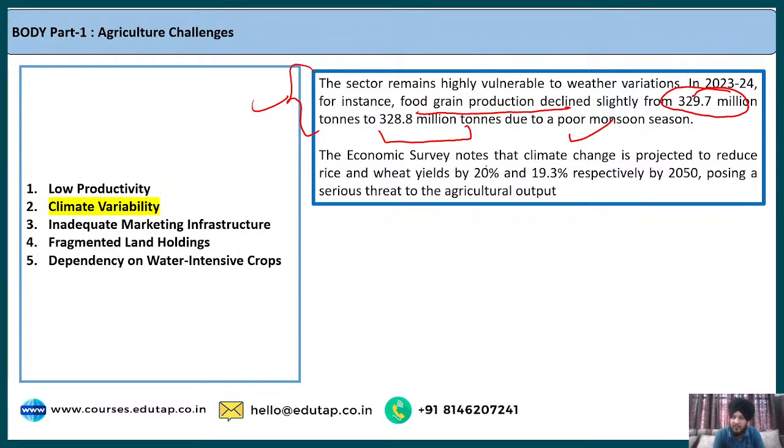Then the Economic Survey notes that climate change is projected to reduce rice and wheat yields by 20% and 19.3% by 2050. So this is a projection made as part of the Economic Survey with respect to the yield of rice and wheat, which is projected to decrease if this trend of climate variation continues in the future, which is a big threat to our agricultural output.